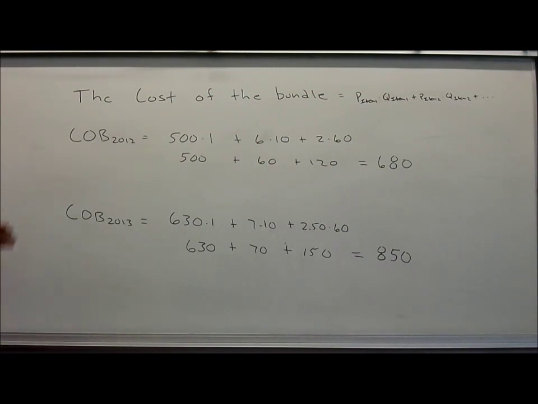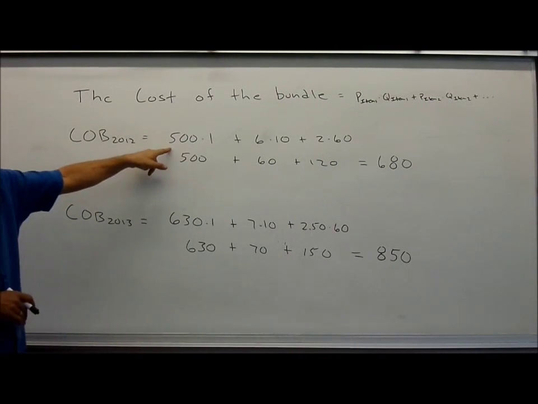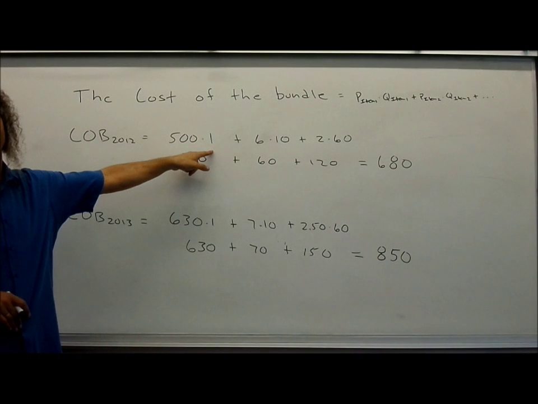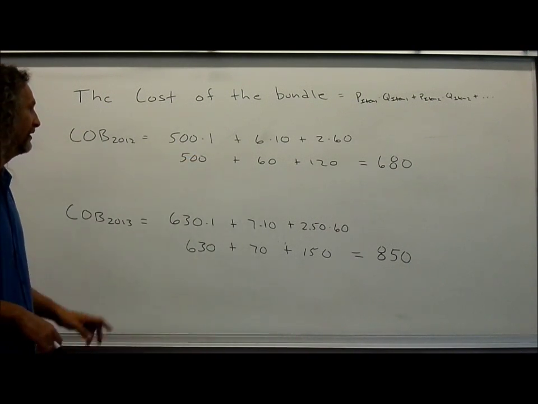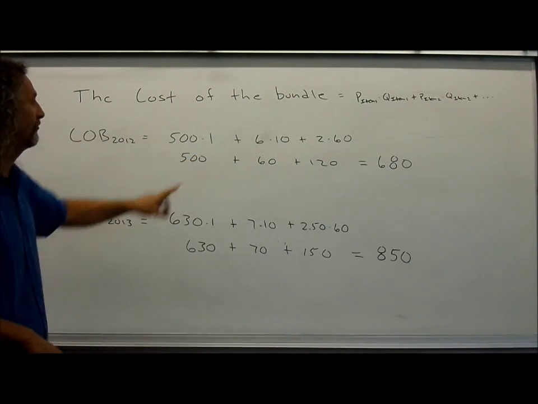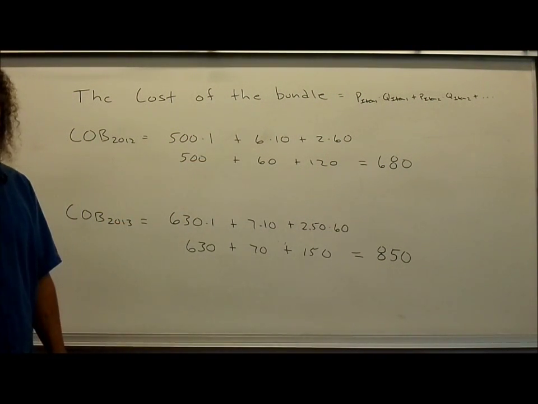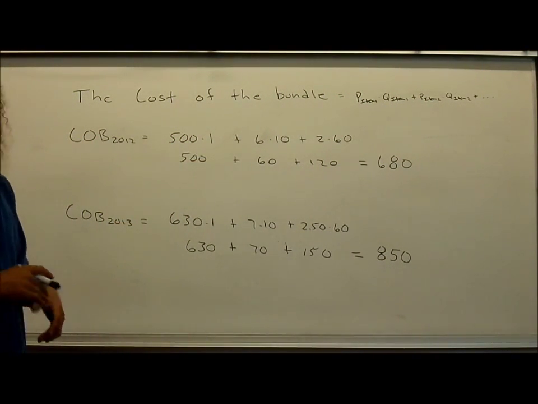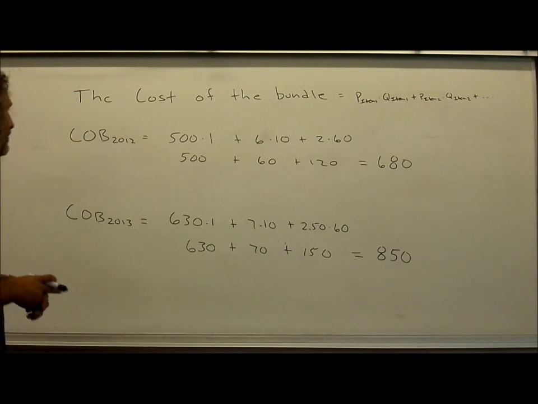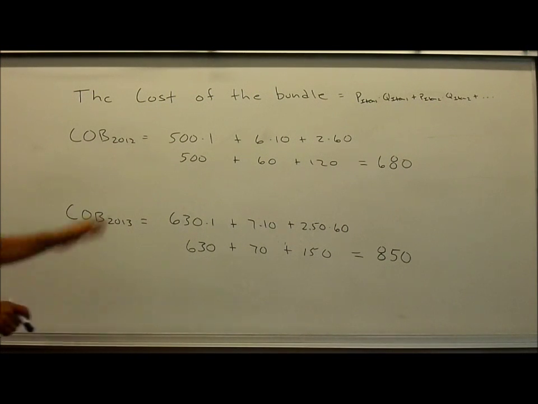So for us, the cost of the bundle in 2012 is the price of rent, $500, times how many apartments we rent, 1. The price of movies, $6 a ticket, and we went to 10 movies. And then the price of food, which was $2, and we had 60 meals. If you add all of this up, you get that the total cost of that bundle is $680. That's the 500 plus the 60 plus the 120.